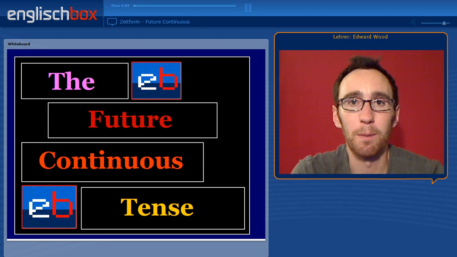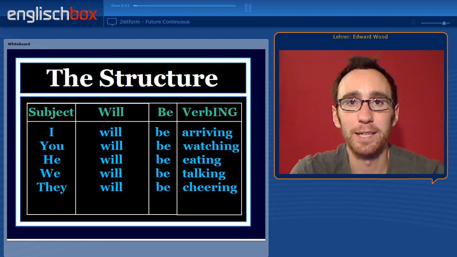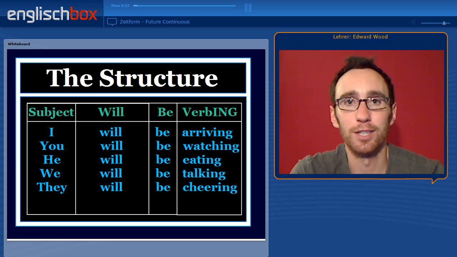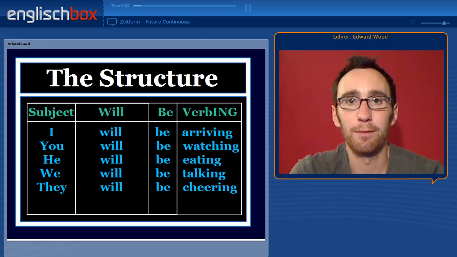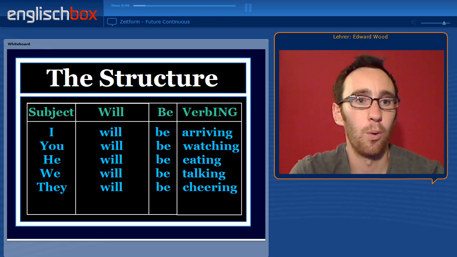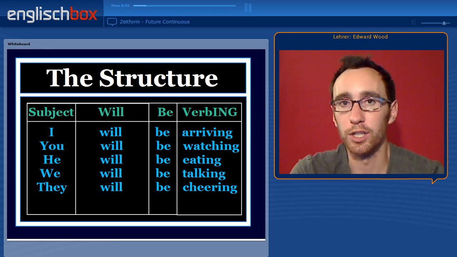Today we are going to talk about the future continuous tense. So let's begin by looking at the structure of the tense. We begin with the subject, I, you, he, she, it, we or they. Then we have the auxiliary verb, will, followed by the verb to be, and finally the main verb with ing. So for example, I will be arriving, or you will be watching.